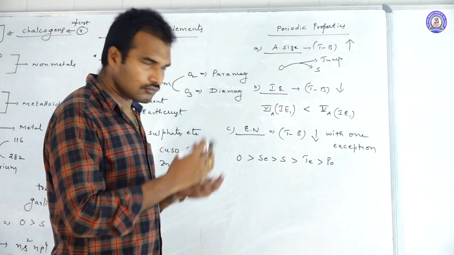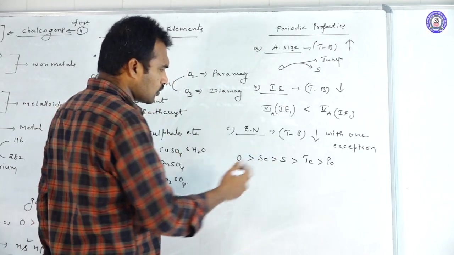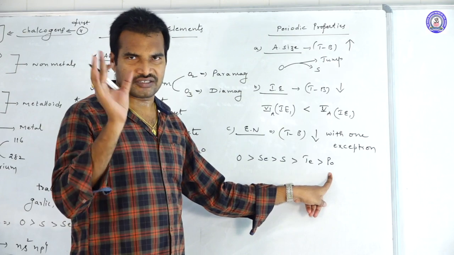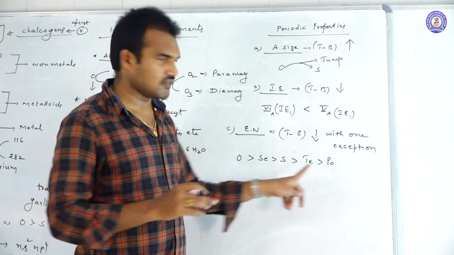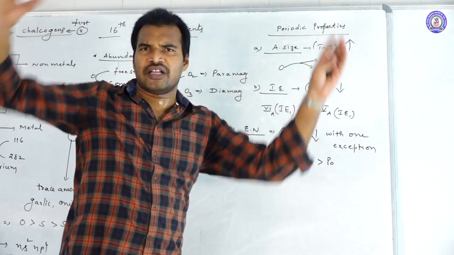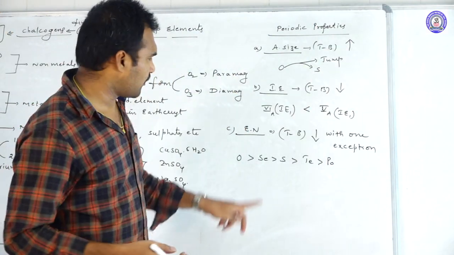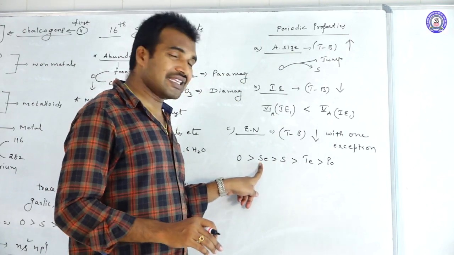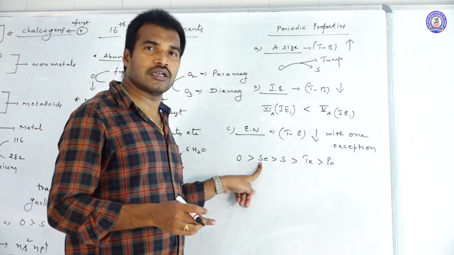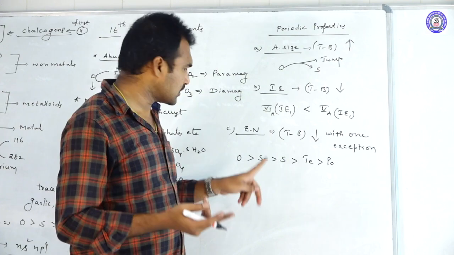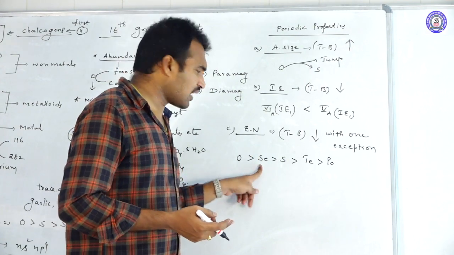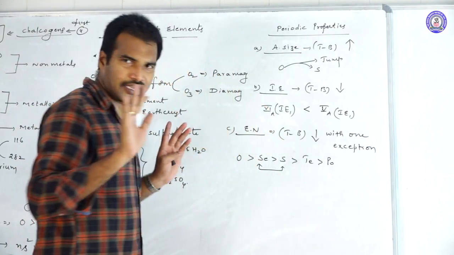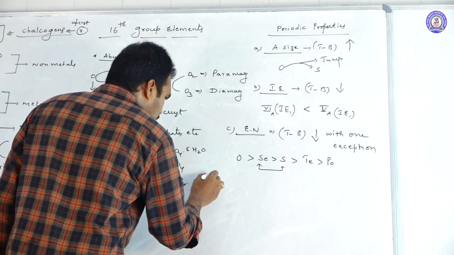What is the reason? Oxygen is a diatomic gas, but all the remaining ones are polyatomic: Se8, S8. Because of the sudden increase in size, the effective nuclear charge of sulfur is less because of its lesser atomic number. But in selenium, the size is almost the same while the atomic number increases, which means the nuclear power increases. That is why the effective nuclear charge of selenium is greater than sulfur, and why there is a small exchange in electronegativity. So that is the exceptional case in electronegativity.